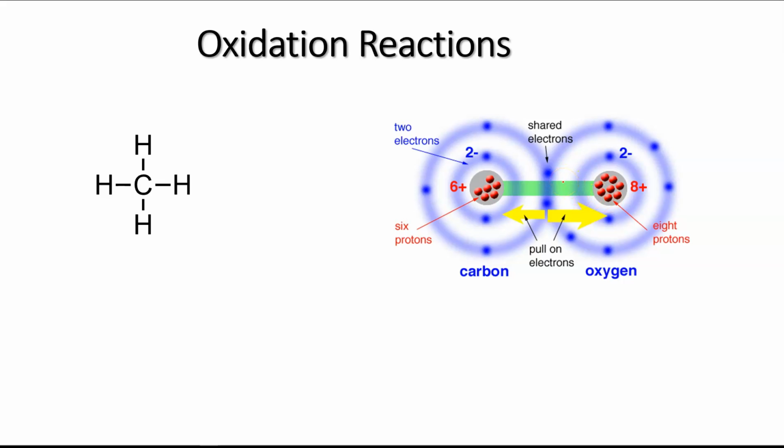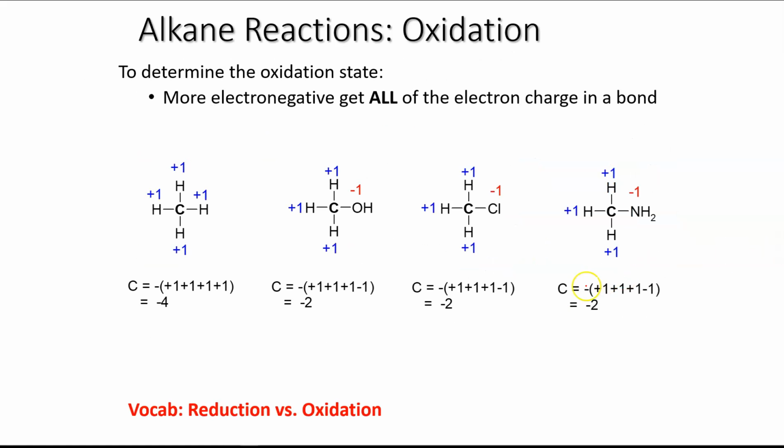It's kind of like a spring. If you pull a spring far apart and you let go, it's going to zip back, and some energy is going to be released in that movement. This is what happens with the electrons. When they get closer to that positive charge, they can release some of the energy that was stored in pulling them further away from these groups of electrons. So really, oxidation doesn't have to involve oxygen at all. It can involve hydroxide, for example, but it can also involve chlorine or nitrogen, anything that is more electronegative than carbon and hydrogen. If we do that, these are all oxidation reactions as well.